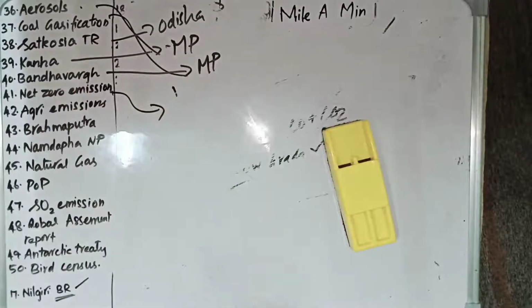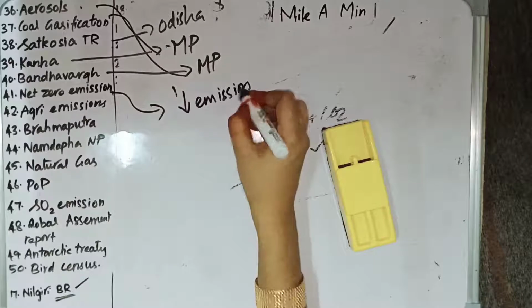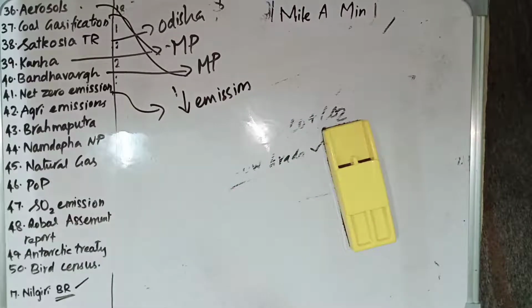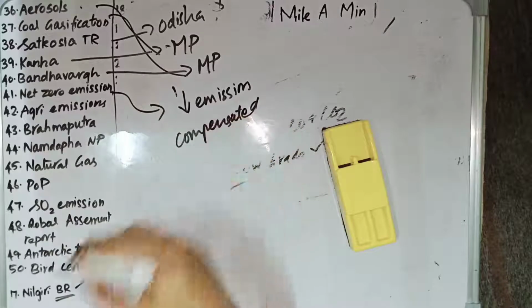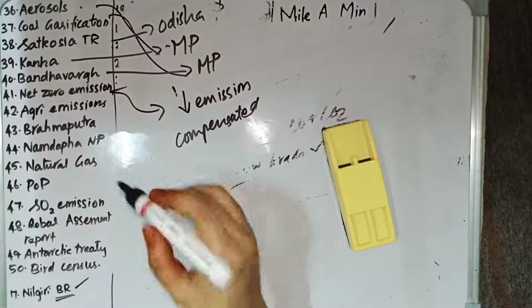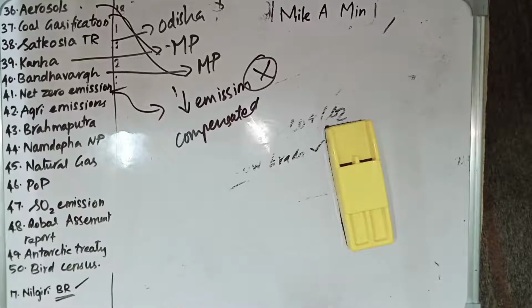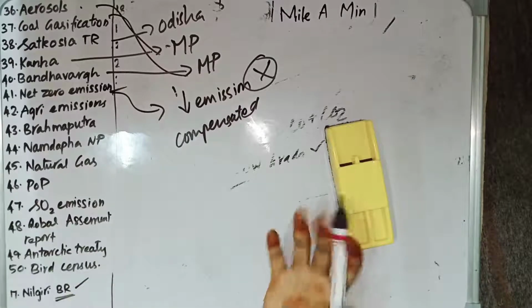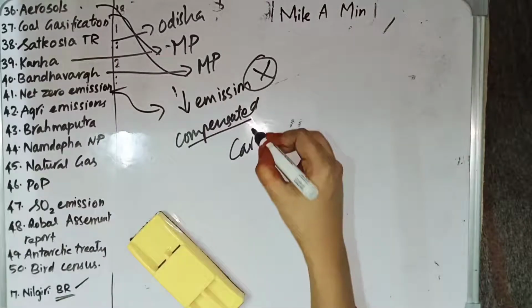Now we are going to discuss net zero emission. Net zero emission doesn't mean that a country should bring its emissions down to zero. It simply means that the emission and the absorption levels should be managed, so the amount of emission should be compensated by the amount of absorption. Many countries are planning to achieve net zero emission by the middle of the century. So what can absorb emissions? We have carbon sinks.